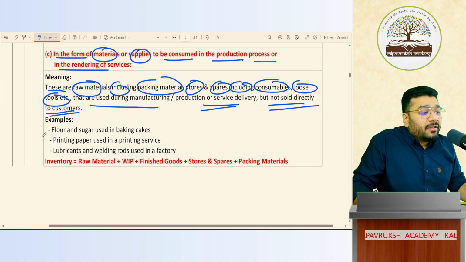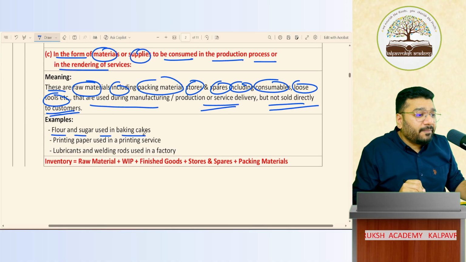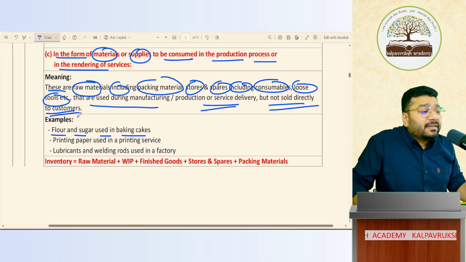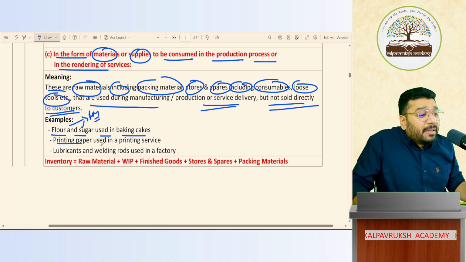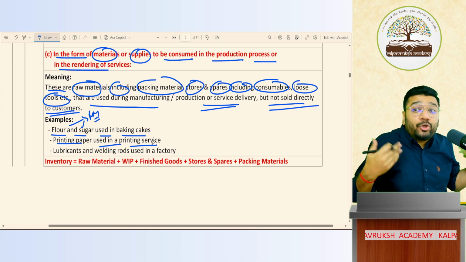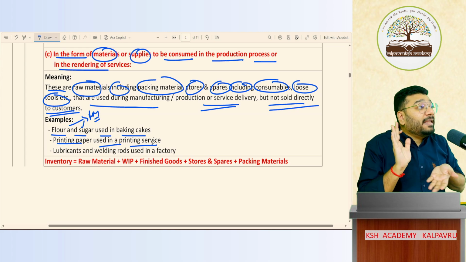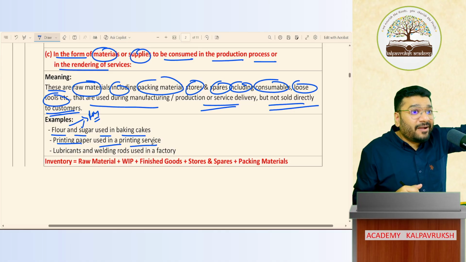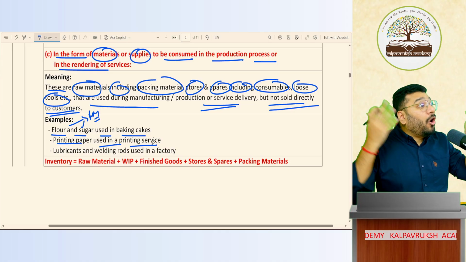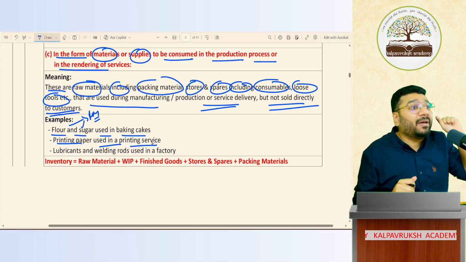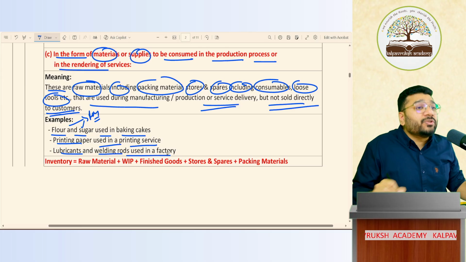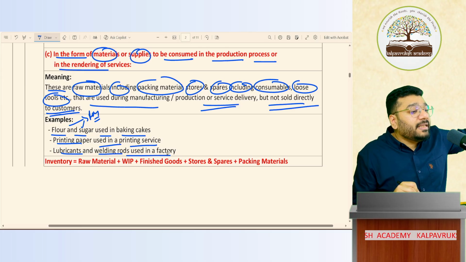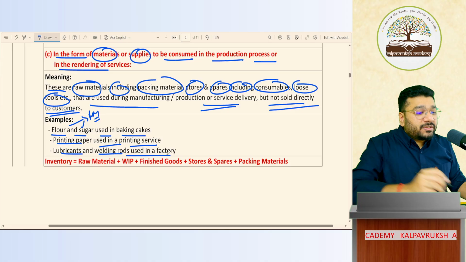For example, flour and sugar used in baking cake. These are raw material. Without this, I cannot manufacture cake. I cannot bake the cake. Printing paper used for printing services. I'm into printing services. For example, your book is printed at the printing company. They buy a lot of raw materials in the form of paper, A4 sheets. That is their raw material. Lubricants and welding rods used in the factory. Got it, not got it? All these are your consumable stores.